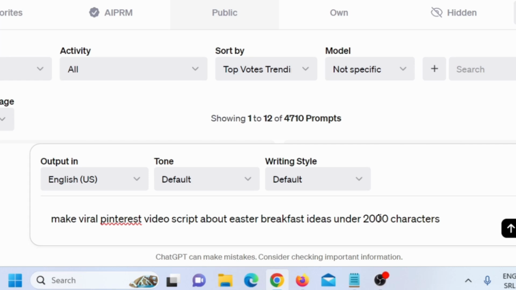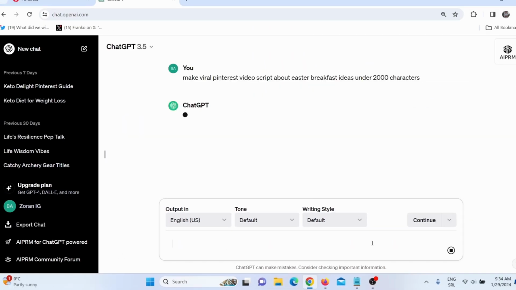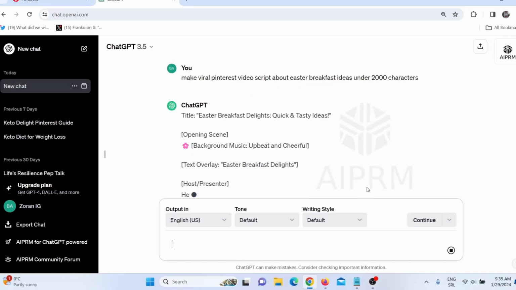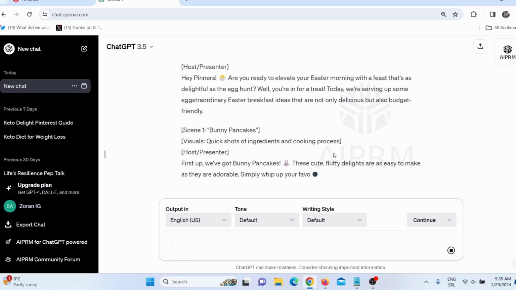You will see later why we need under 2000 characters. And simply press enter, and now ChatGPT will write this script for us. Well, ChatGPT is writing this script.